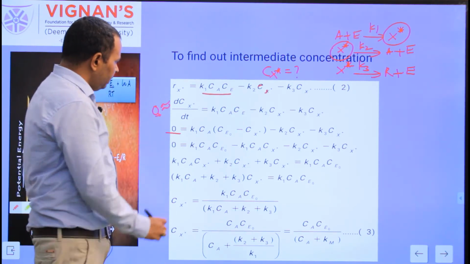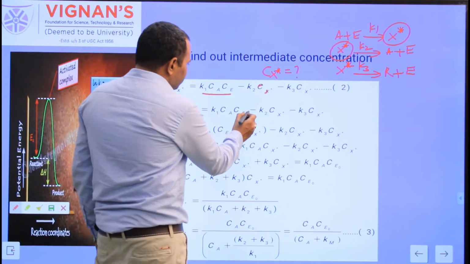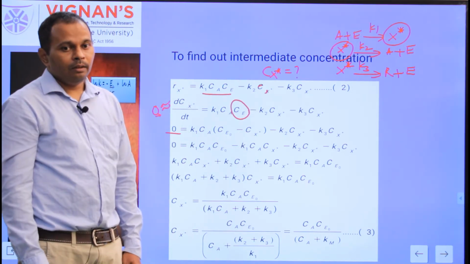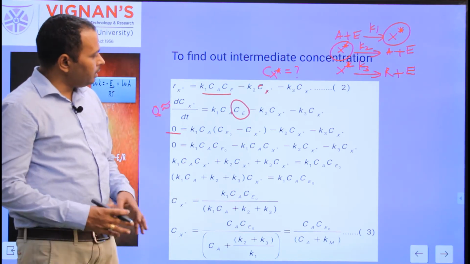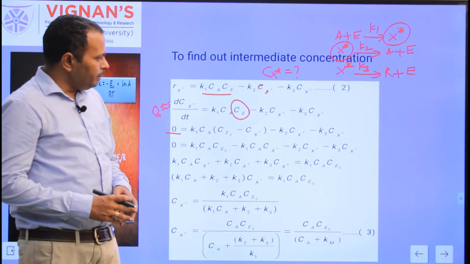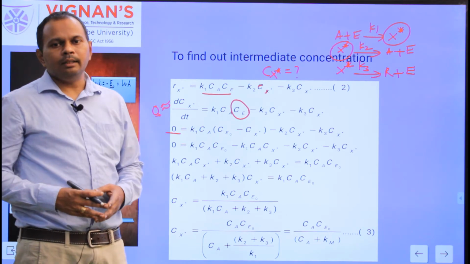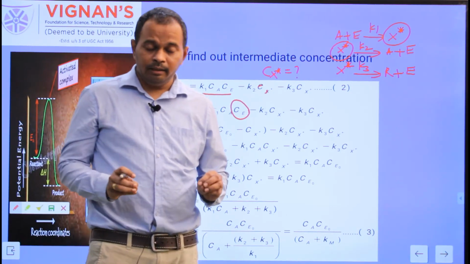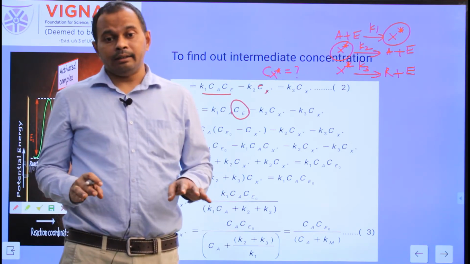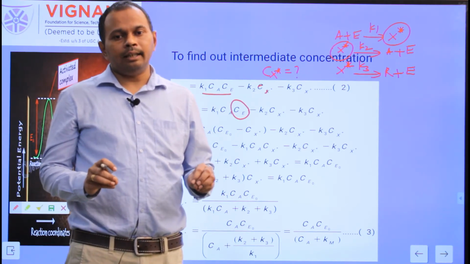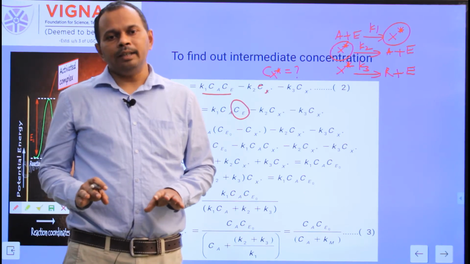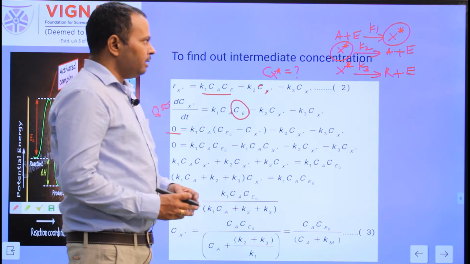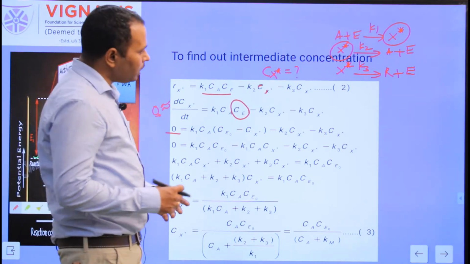0 is equal to K1 CA CE. And what is the CE? CE is the concentration of the enzyme within the reaction mixture. During the reaction the enzyme is conserved within the reaction. Whatever the amount of enzyme is sent into the reaction mixture, even after the completion of the biological reaction, the same amount of the enzyme you can collect at the end. So from this reaction mixture, enzyme conservation takes place. How can this take place?